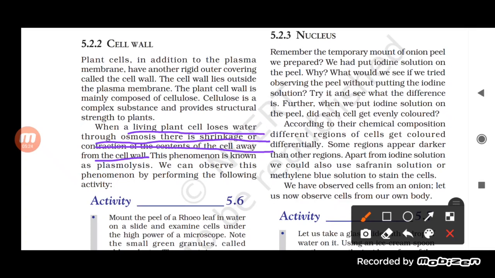Why and when does it happen? It happens when we keep the cell in a hypertonic solution, where the concentration of the salt solution is higher than that of the water surrounding the cell.